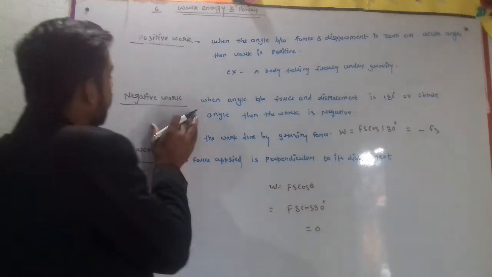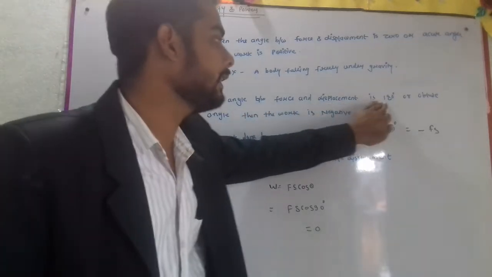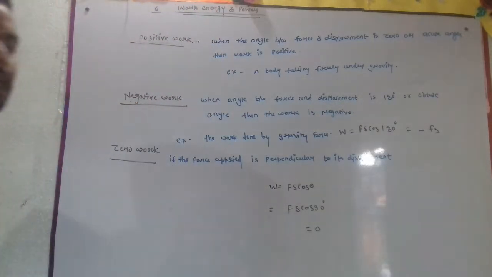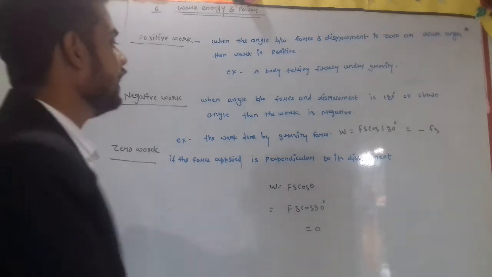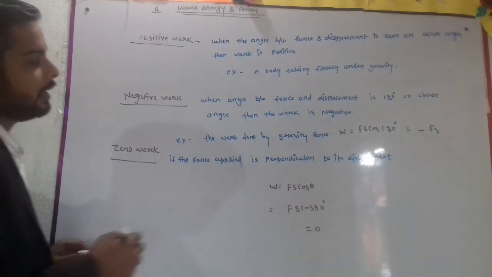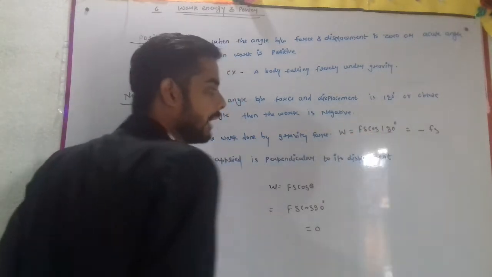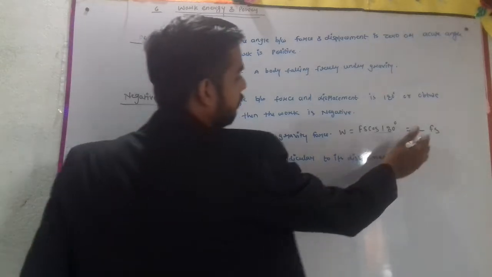But when we talk about negative work, when the angle between force and displacement is 180 degrees, 180 means an obtuse angle, then the work is negative. Like we can say W equal to Fs cos theta, we know that cos 180 is minus 1, so Fs will be negative.